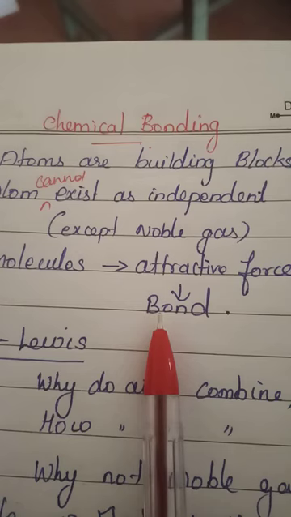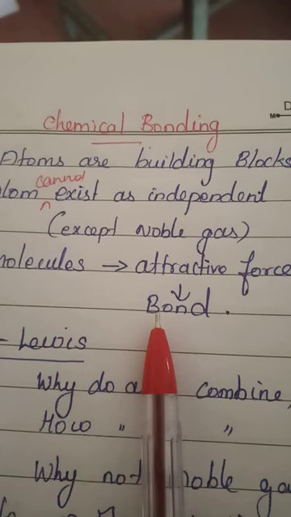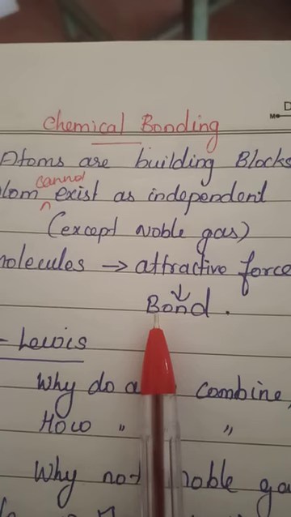So atoms are the building blocks of matter. What are the three kinds of matter? Solid, liquid, gas. All these are made up of atoms. From this we know that atoms cannot exist free in nature. They are always dependent on each other, so atoms in the atmosphere and in nature combine with each other to form molecules,